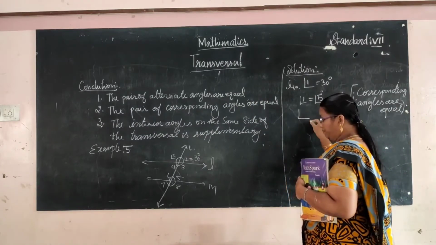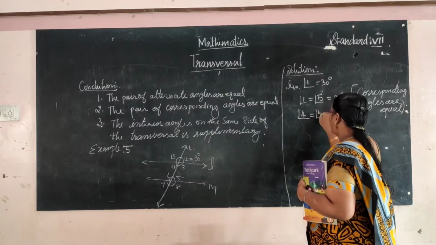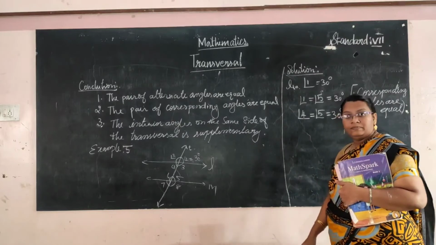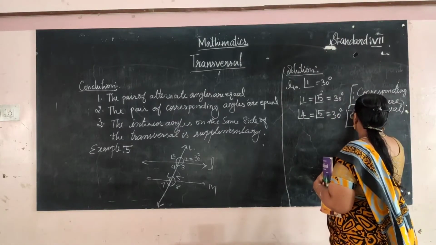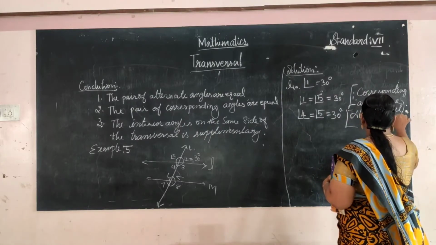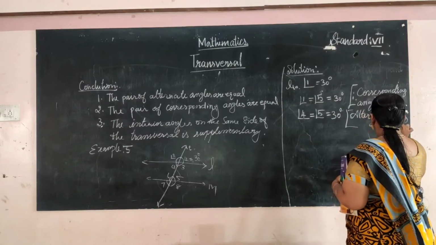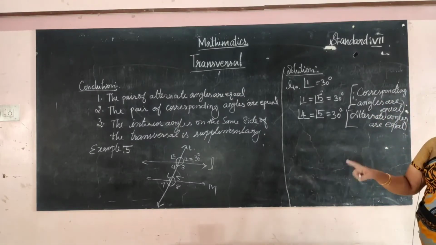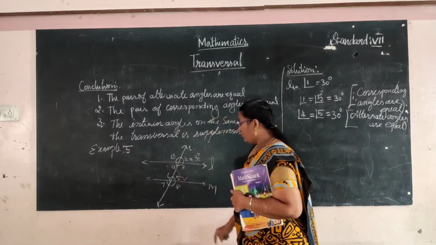So angle 4 is equal to angle 5 equal to 30 degree. Okay, why? Alternate angles are equal. Alternate angles are equal. See the next one. Now we have to find out 5 and 4.